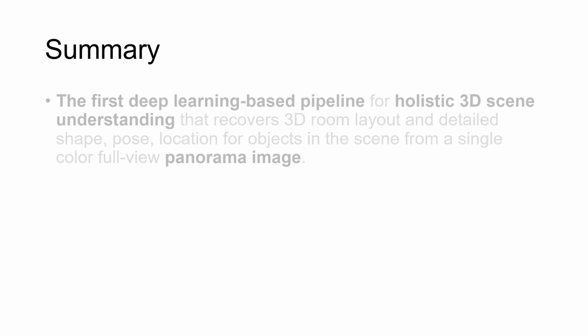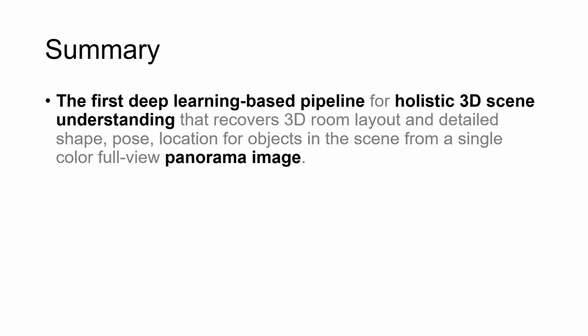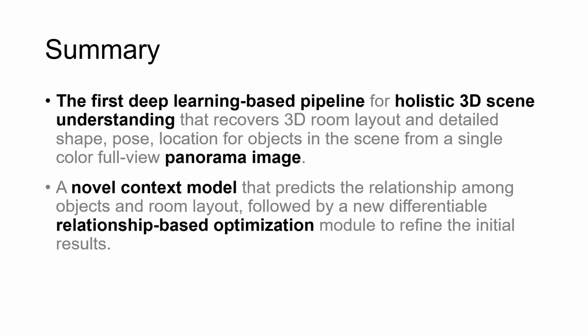In summary, we propose the first deep learning-based pipeline for holistic 3D scene understanding that recovers 3D room layout and detailed shape, pose, location for objects in the scene from a single color full-view panorama image. To fully exploit context, we design a novel context model that predicts the relationship among objects and room layout, followed by a new differentiable relationship-based optimization module to refine the initial results.